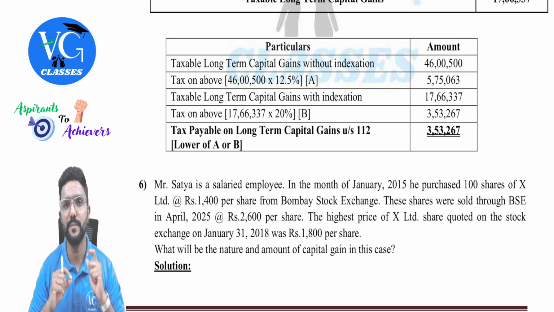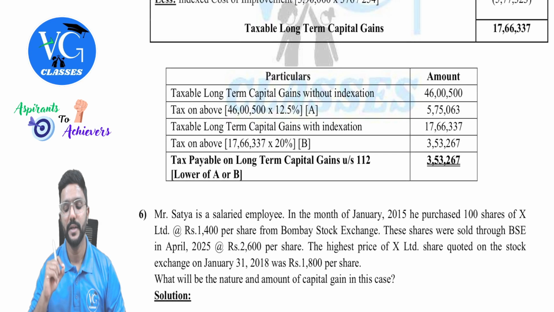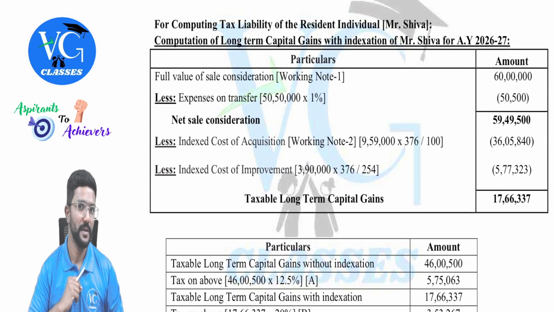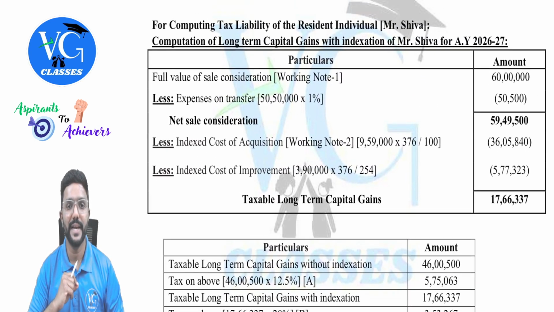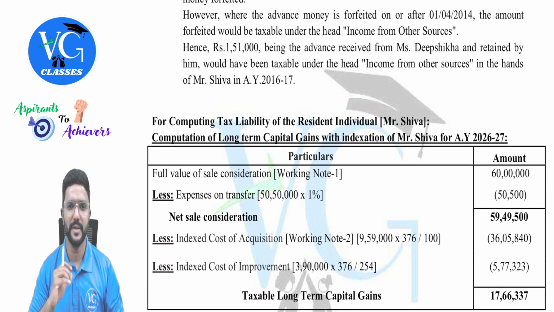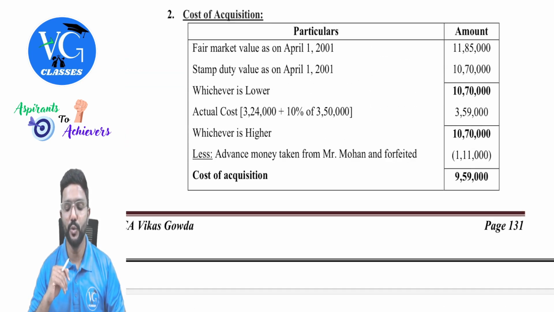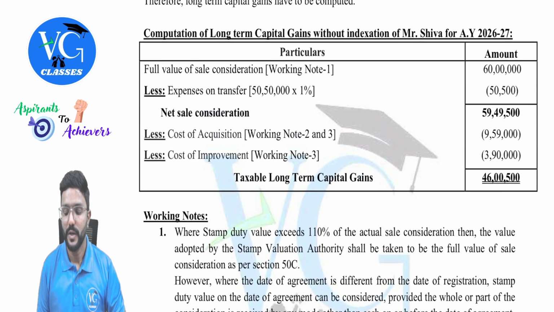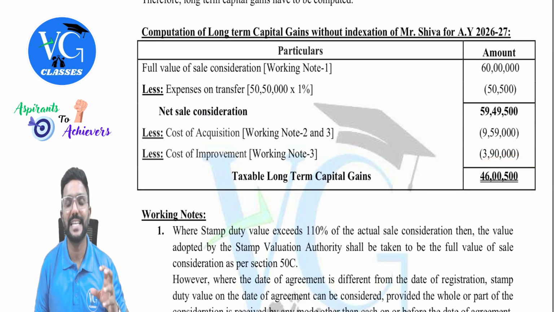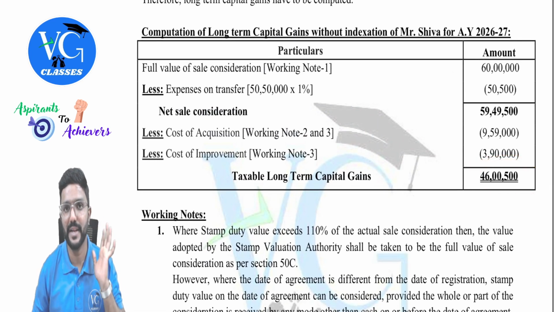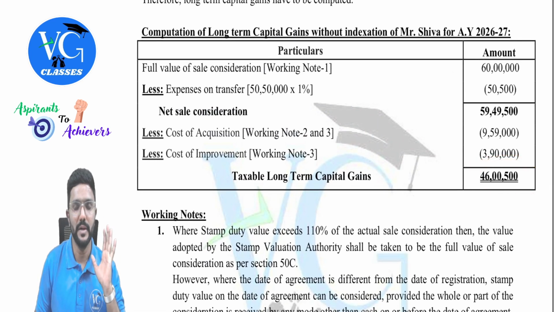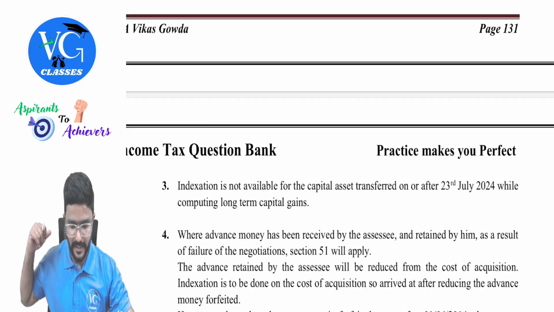So if they want to keep the question complicated, they may include it like this. Clear? And please be careful while computing the total income. Assume the question is on total income. You will include 46 lakh 500 as capital gains income under that, capital gains. Compute total income. And if they have asked you to calculate tax liability, do like this.